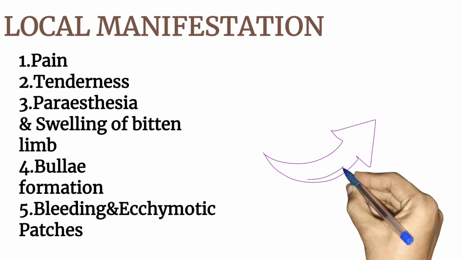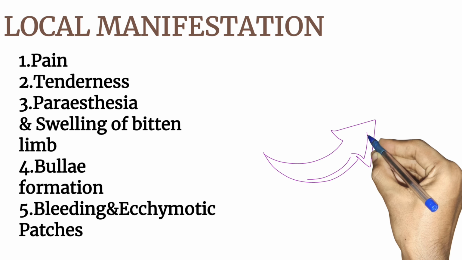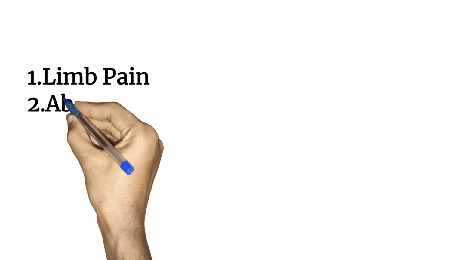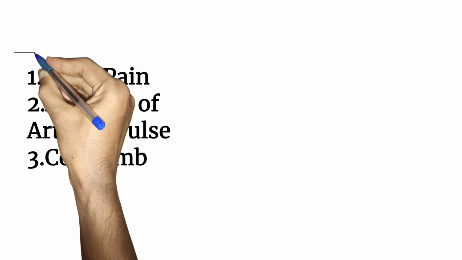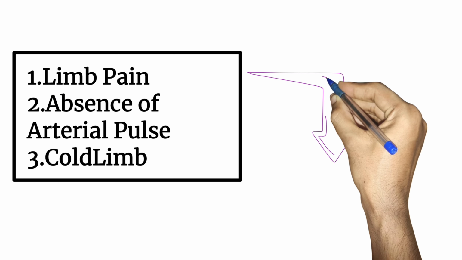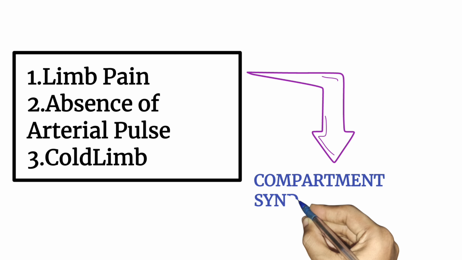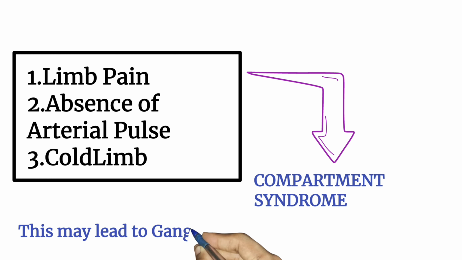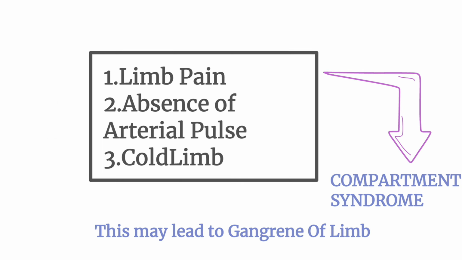Next we will move to another topic: limb pain, absence of arterial pulse and cold limb. Together, this is nothing but compartment syndrome. This may lead to gangrene of the limb.